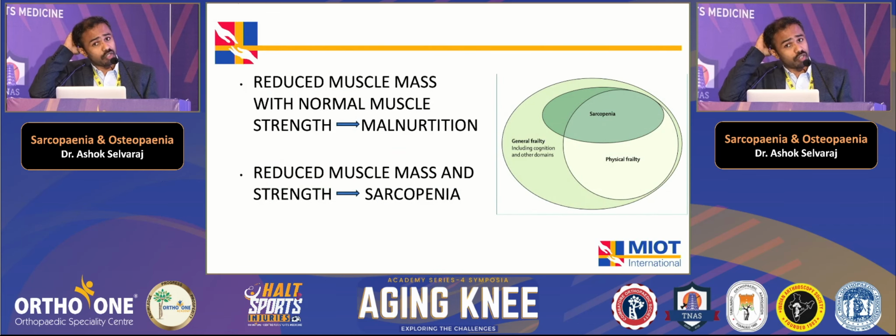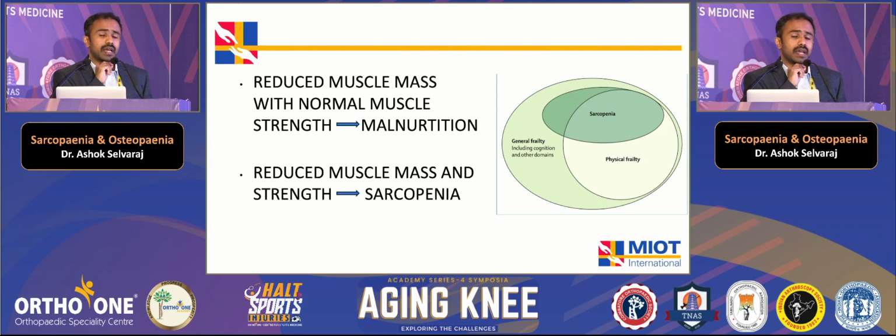So it's very important to differentiate whether the muscle mass loss is due to malnutrition or due to sarcopenia. In malnutrition, there is reduced muscle mass, but the strength of the muscles is normal. But in case of sarcopenia, the mass is also less, and the strength and the function are also reduced. That's the key difference between malnutrition and sarcopenia.